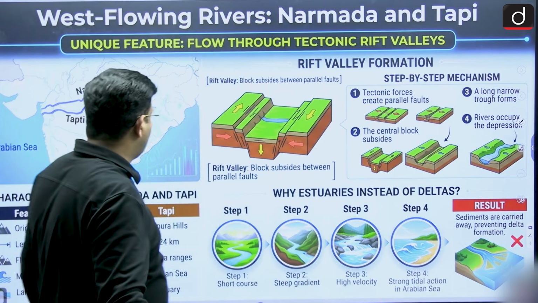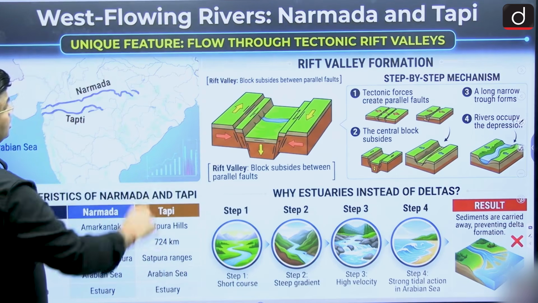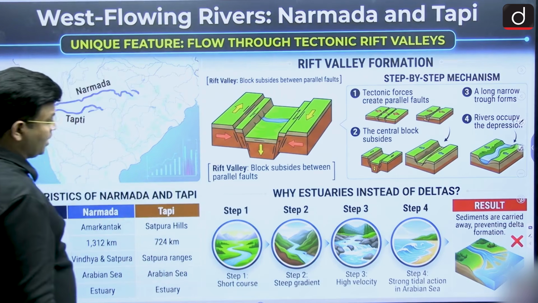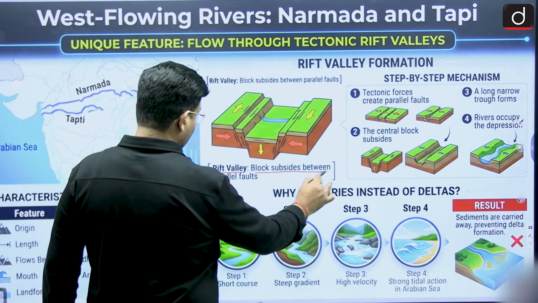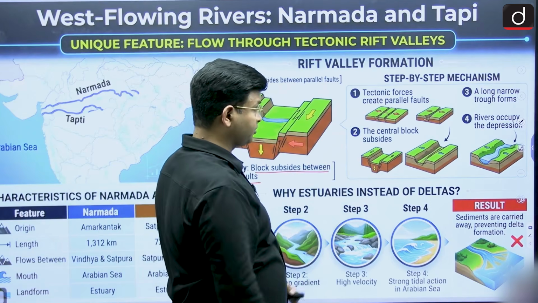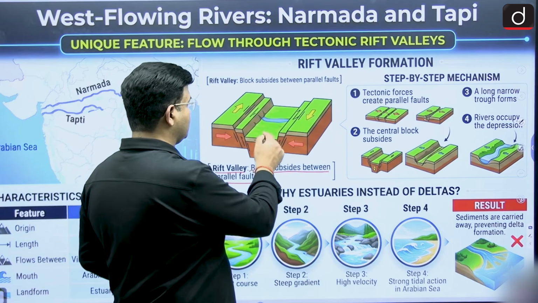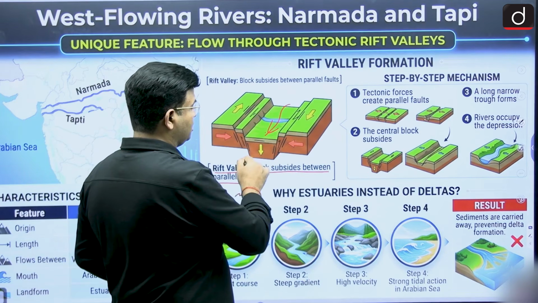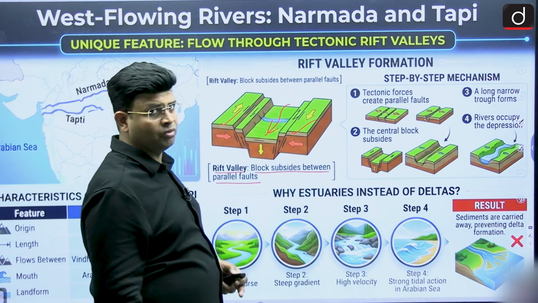So Narmada's unique feature is that it flows through a tectonic rift valley. A rift valley is a block that subsides between parallel faults. It is also known as a normal fault. This is the Narmada river, this side is the Vindhya range, and this side is the Satpura block mountain.